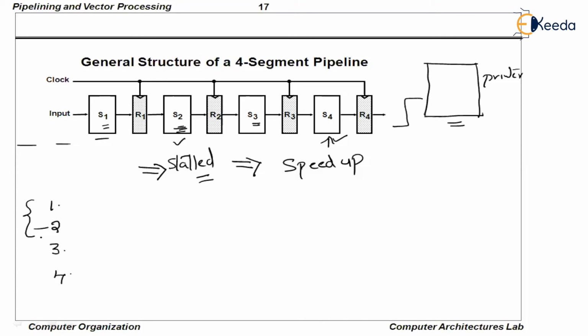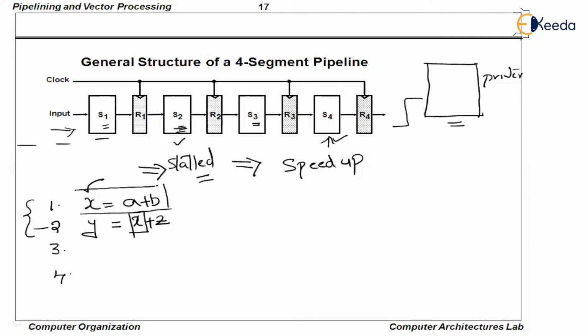Let us take that two consecutive instructions are dependent on each other. For example, the first instruction is x = a + b. The second instruction is y = x + z. You can clearly see that the first instruction's output is the second instruction's input operand. Can we send the second instruction into the pipeline? The second instruction cannot enter the pipeline unless the first instruction is completely executed.